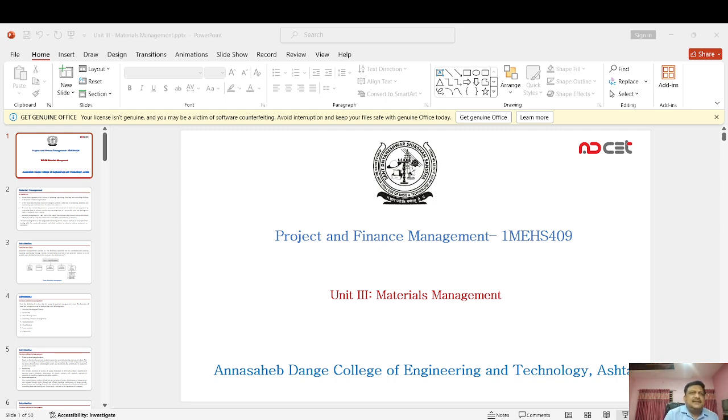Now, the next function is value analysis. Value analysis is concerned with the cost added due to inefficient or unnecessary specifications and features.